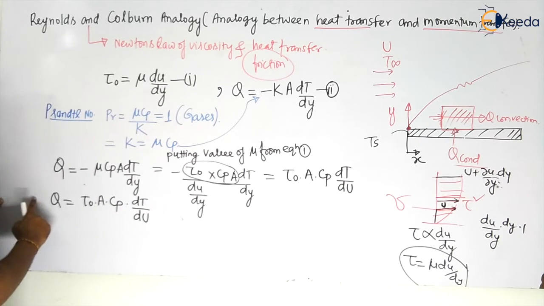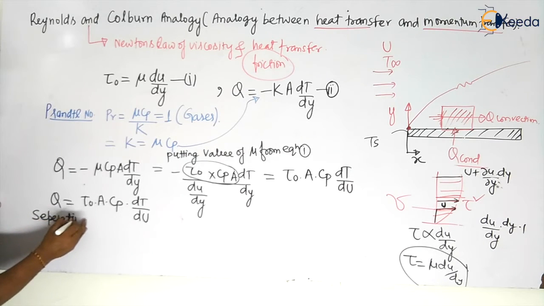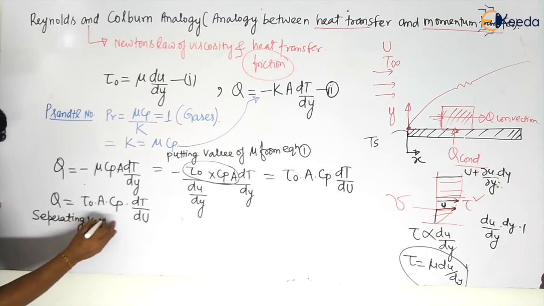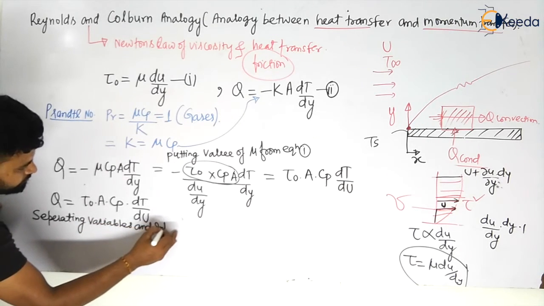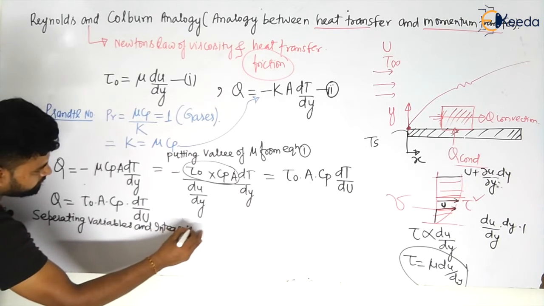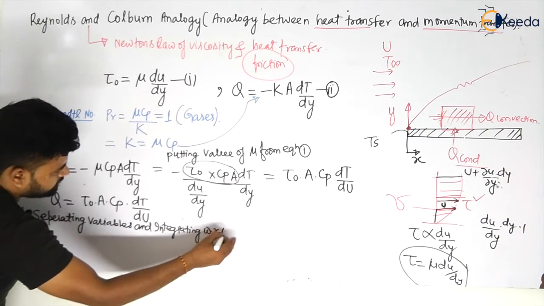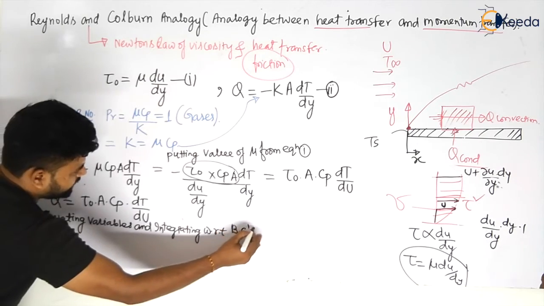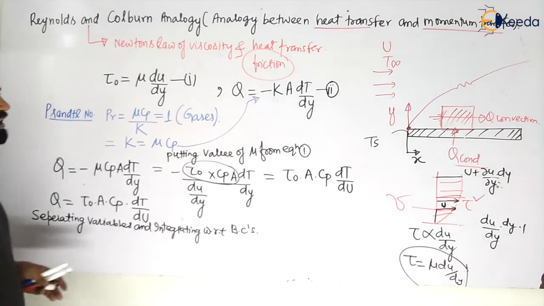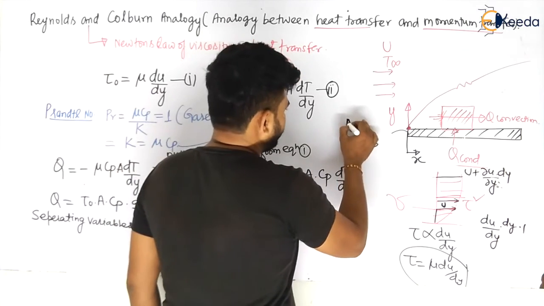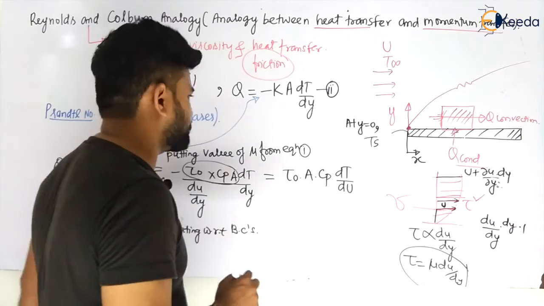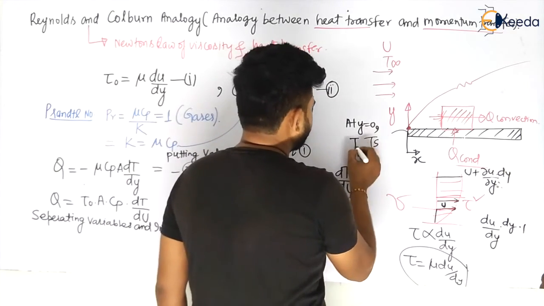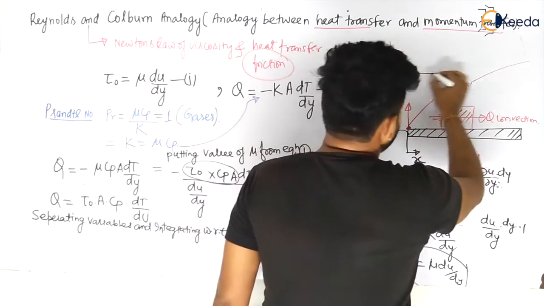Okay. Now let us separate the variables and integrate the equation. Separating variables and integrating with respect to what? With respect to boundary conditions, my dear students. So what will be the boundary conditions? So at y is equal to 0, what will be the temperature? Temperature T will be equal to Ts.